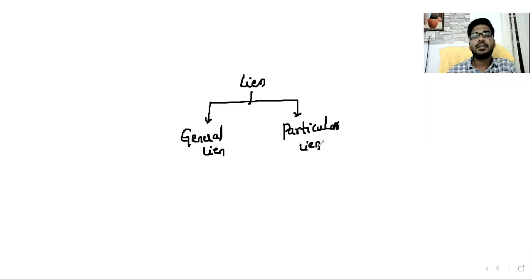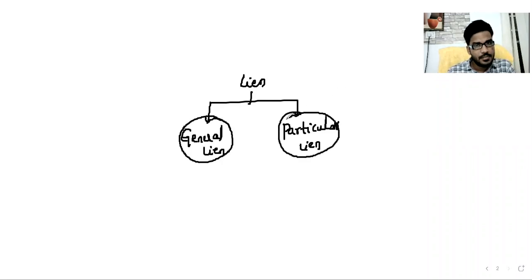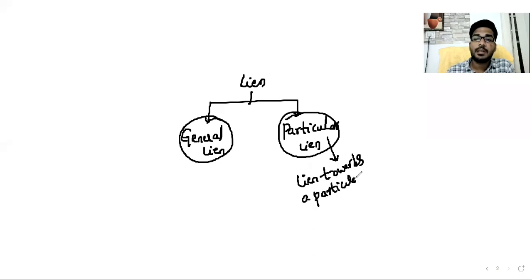So what is general lien and what is a particular lien? So what is general lien? What is particular lien? Simple. Here, particular lien means lean towards a particular property, a particular property.